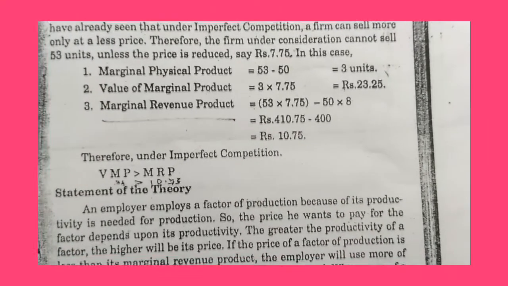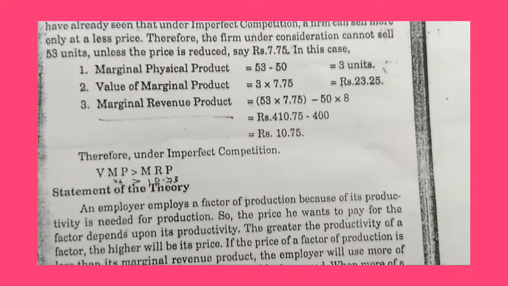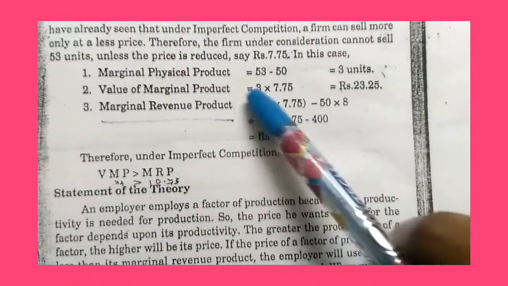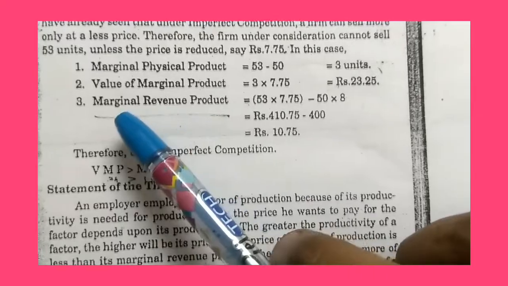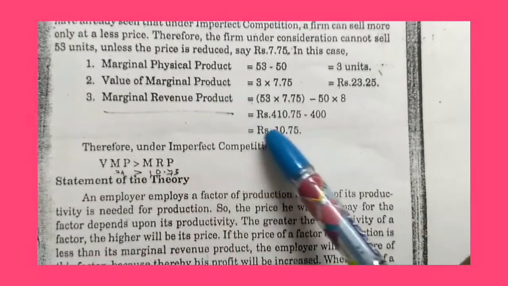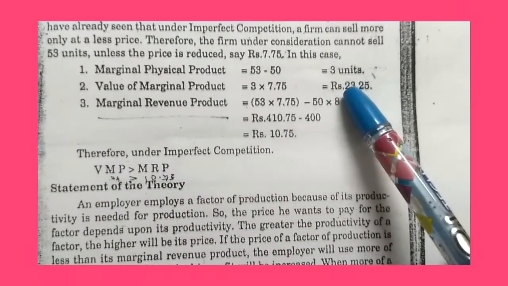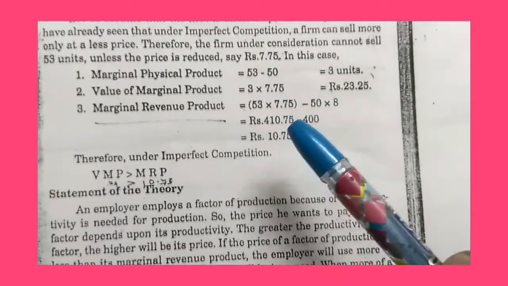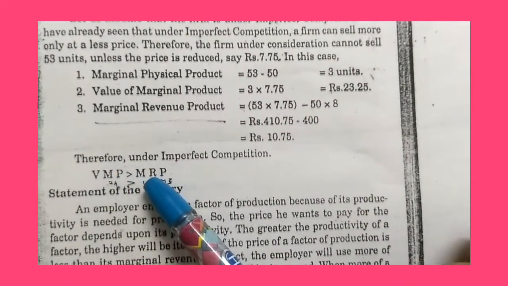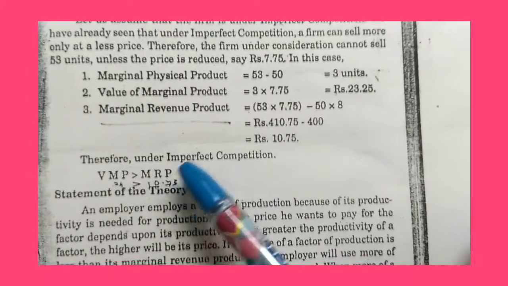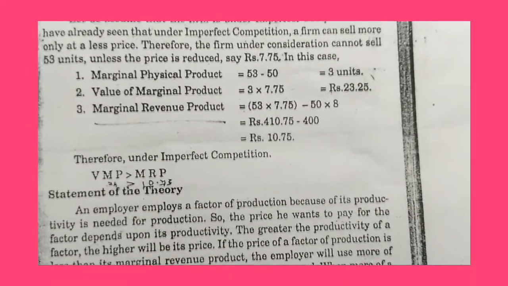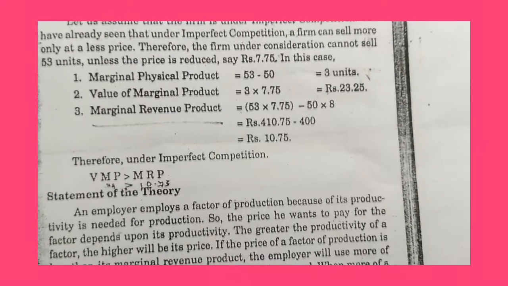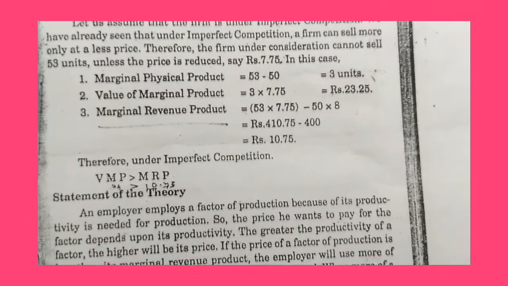Therefore, under imperfect competition, the value of marginal product is greater than the marginal revenue product, that is 10.75. So 23.25 is greater than 10.75. I repeat, the value of marginal product is greater than the marginal revenue product under imperfect competition.